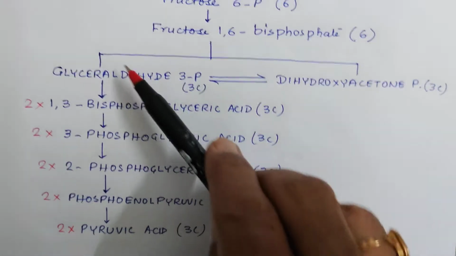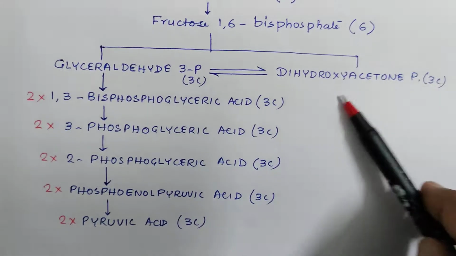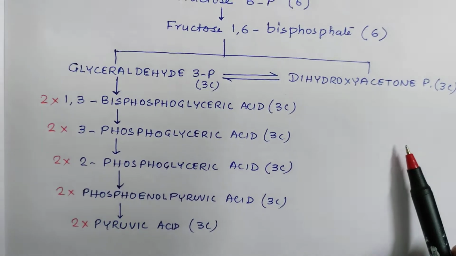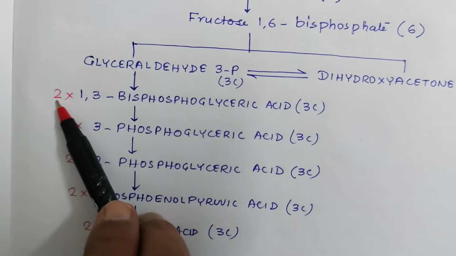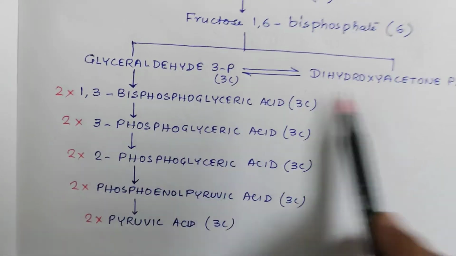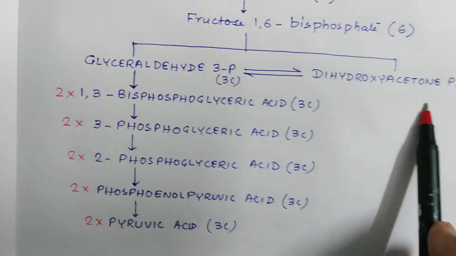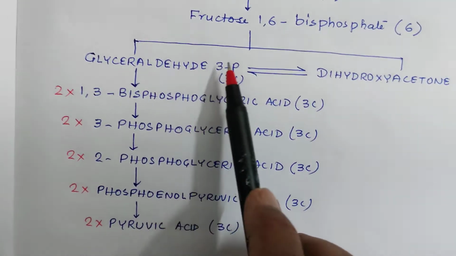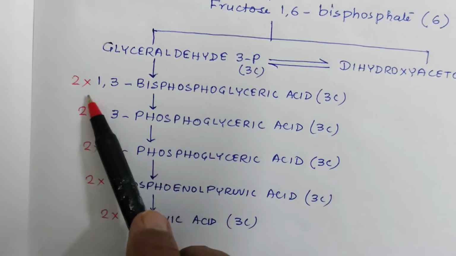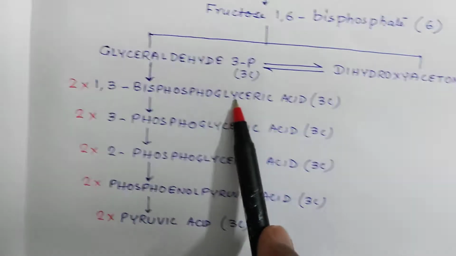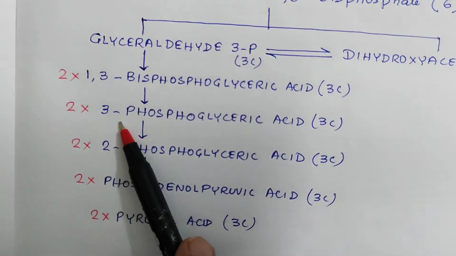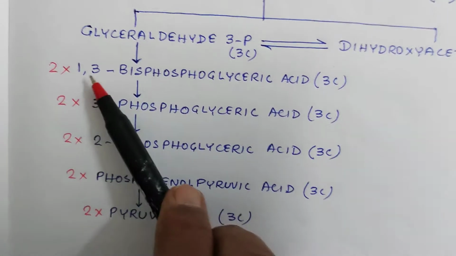Whatever is produced on one side is produced on the other also. Both sides are similar. That's why I have used 2 into 2 into 2, that is 2 each. Glyceraldehyde 3-phosphate, G3P, gives rise to 1,3-bisphosphoglyceric acid, a 3-carbon compound. That gives 3-phosphoglyceric acid, one phosphate goes off.